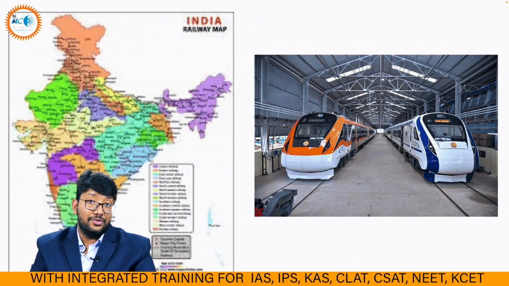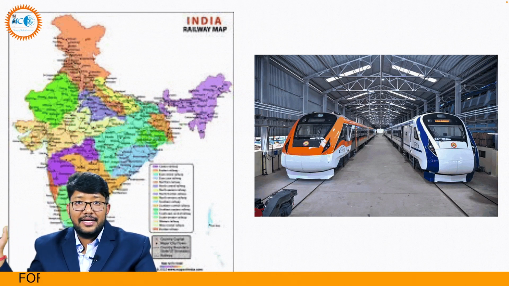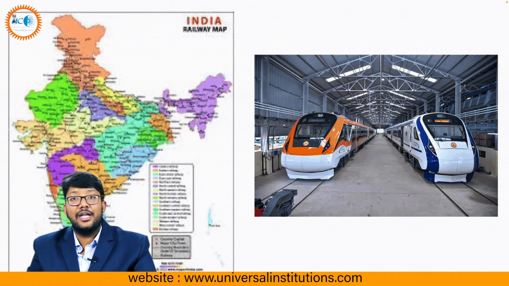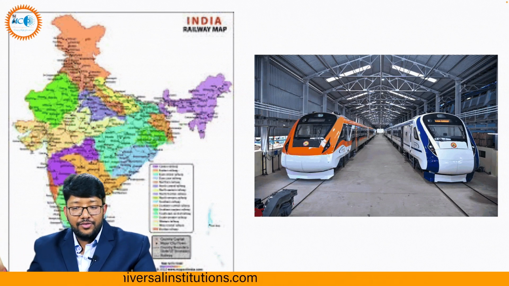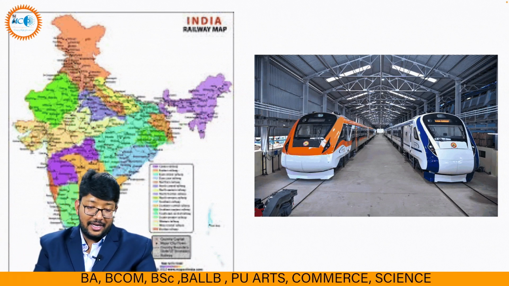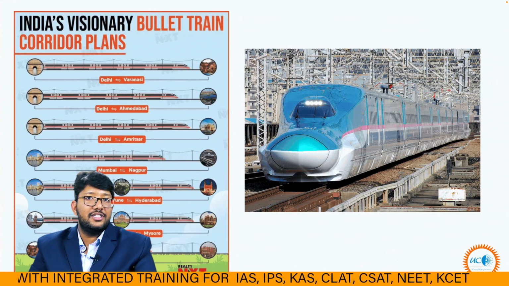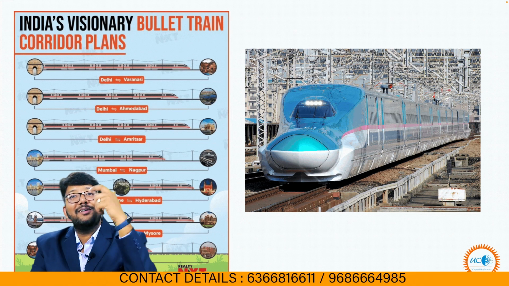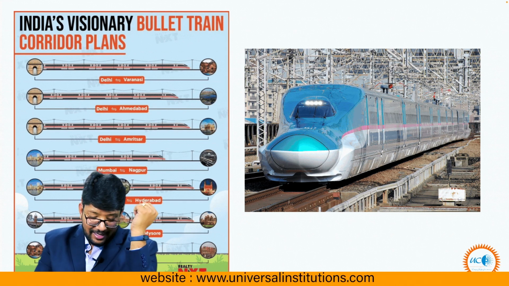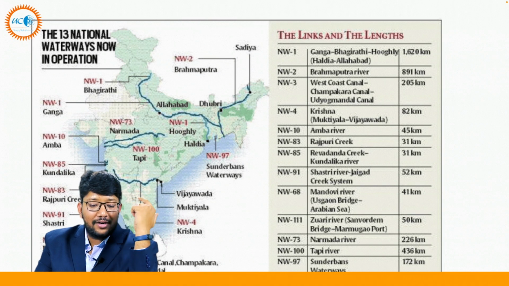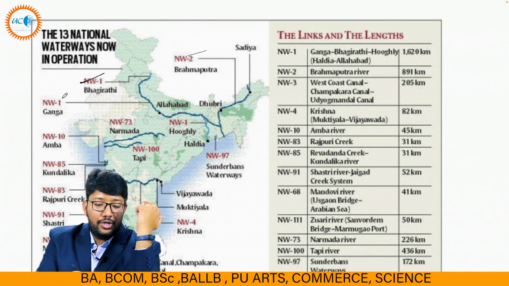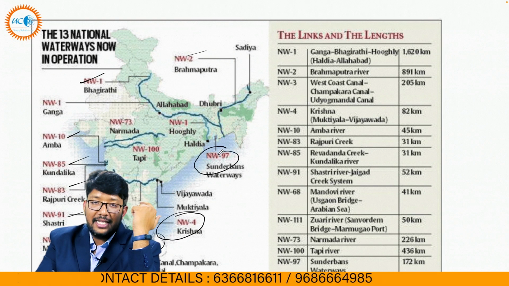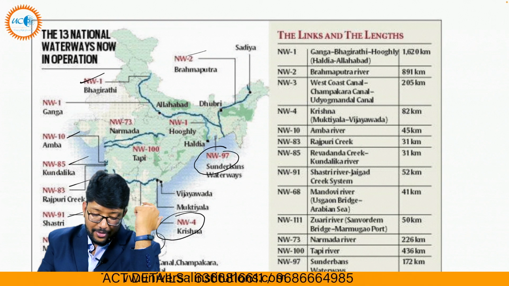Recently, Vande Bharat is in the news, right? Because it's the latest train, and the Vande Bharat sleeper train is also coming. They are planning to run it, so again it is in the limelight. One question can be regarding Vande Bharat in the examination. It is very feasible, it can be asked. These are the bullet corridor plans, so it can be like critically analyze the bullet train project. Then our waterways in operation: National Waterway 1, 2, 10, 85, 83, 91, 68, 111, National Highway 4, 3, 97. Full list is in front of you. You have to remember all these things.